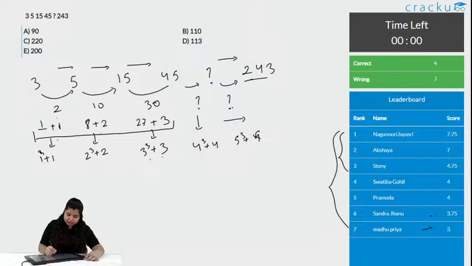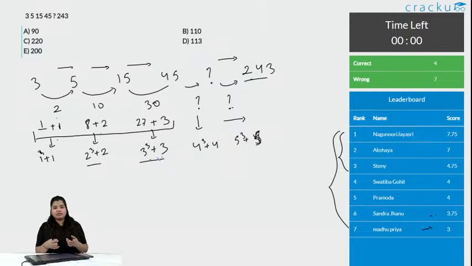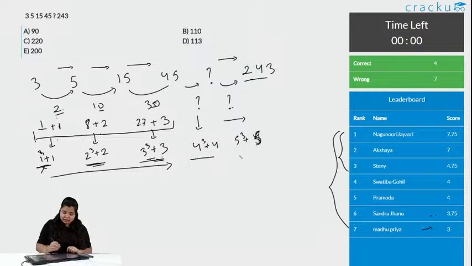See, while doing a number series, if you find two similar kinds of difference, check it with the third one, and if it is giving a confirmation that this is the series, that means yes, the series is following the same pattern. Find the difference of 3 differences, and you can determine that this is the pattern. Here we found the differences of the series in 3 terms. If this and this were similar, but this was not similar, then I would not consider this, rather I would see something else, whether it is 5 into 5 or 5 into 4, 5 into 6, what the series is. But here the 3 differences are similar, that means the series is correct and the next number should be 4 cube plus 4.